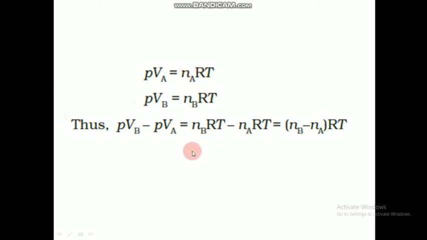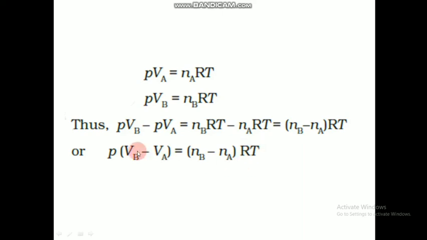Now we take P as constant on this side and RT as constant on this side. Hence we get P into (VB minus VA) is equal to (nB minus nA) into RT.